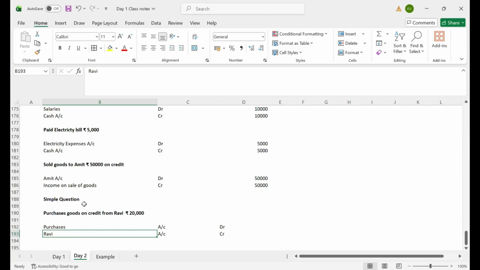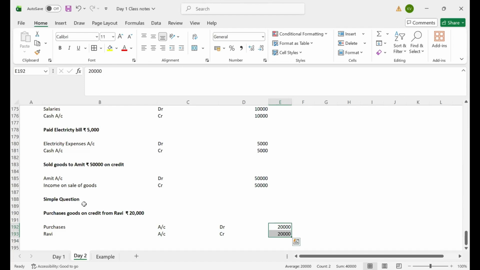And purchases, here goods come in, as per the real account, we need to debit what comes in and credit what goes out. You're absolutely correct, Girija.